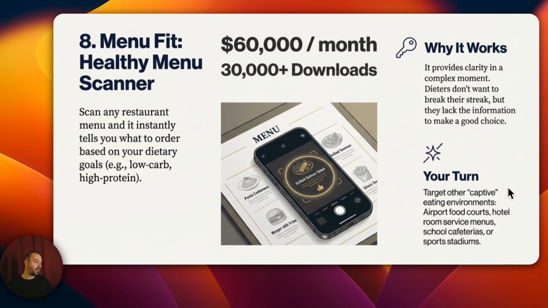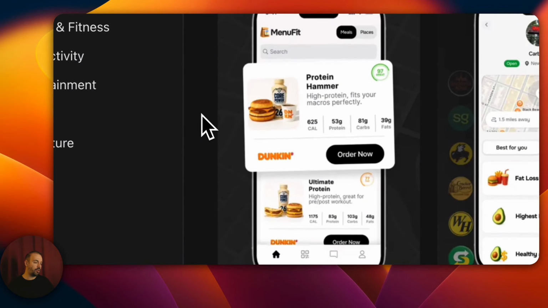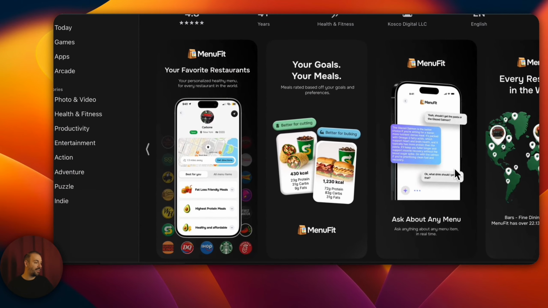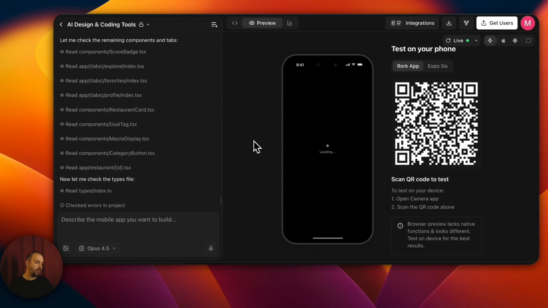This app, for example, you can create versions of this for airports, hotel room service, schools, sports stadiums, or you can just do this one. Now let's take another look. This is MenuFit. This is how it looks. It scans restaurants. It looks at their menu. It extracts their macro values. It tells you whether it is suitable or not. Or you can talk to it.